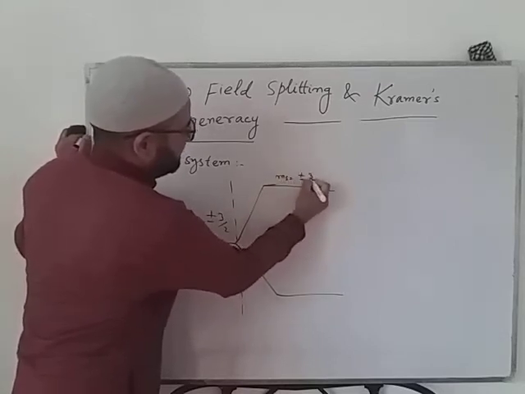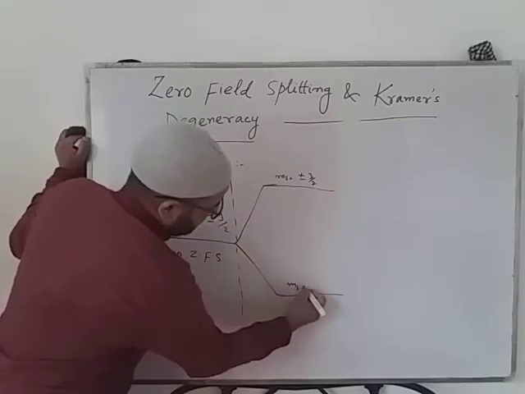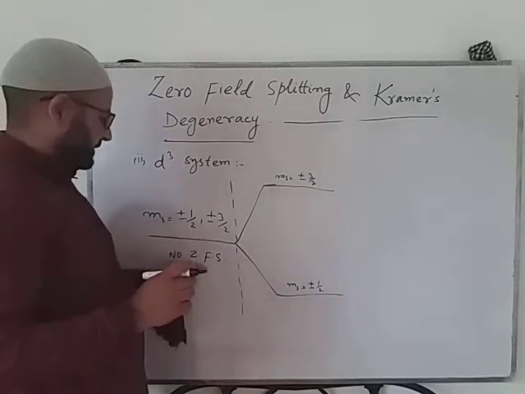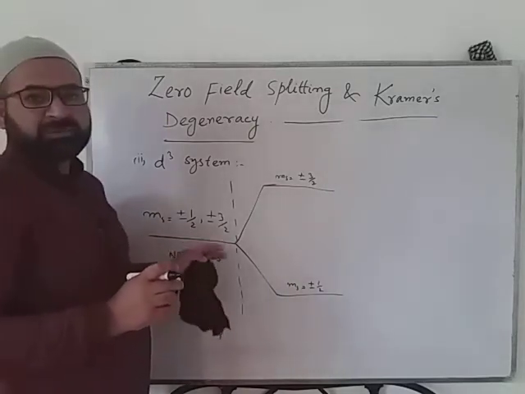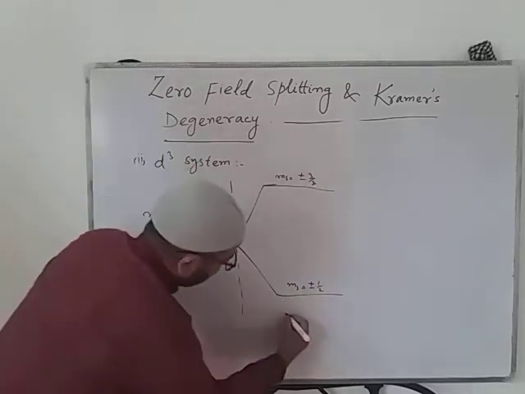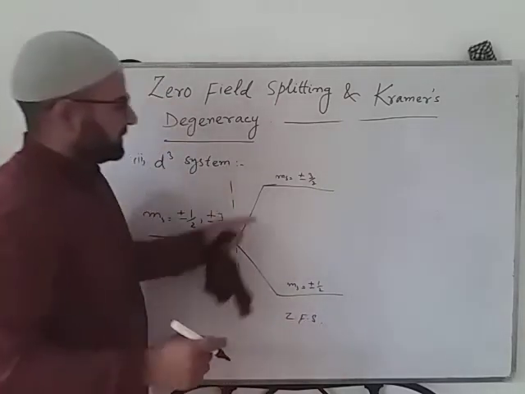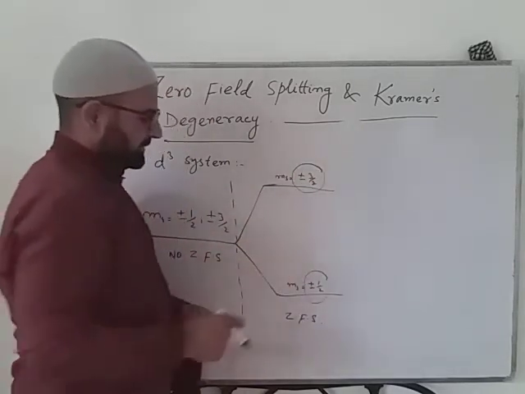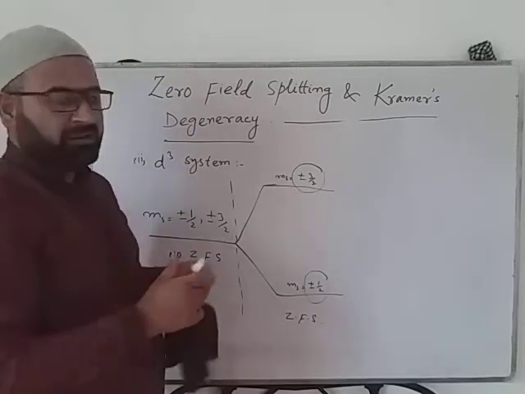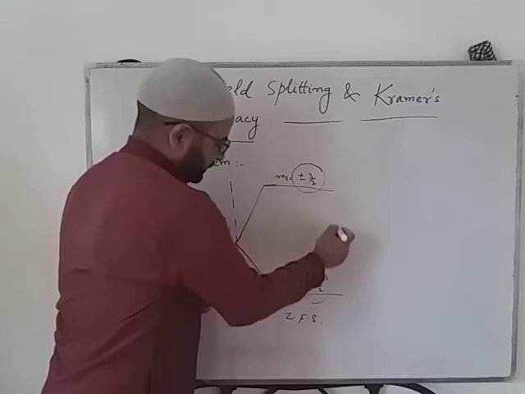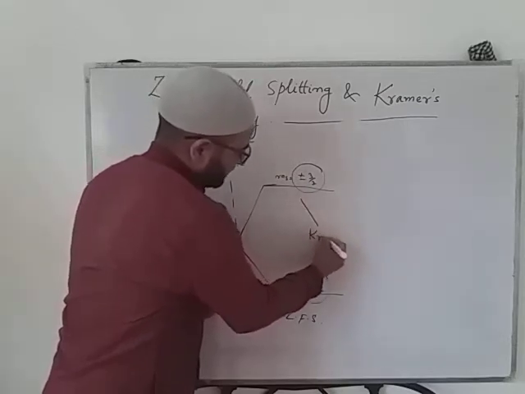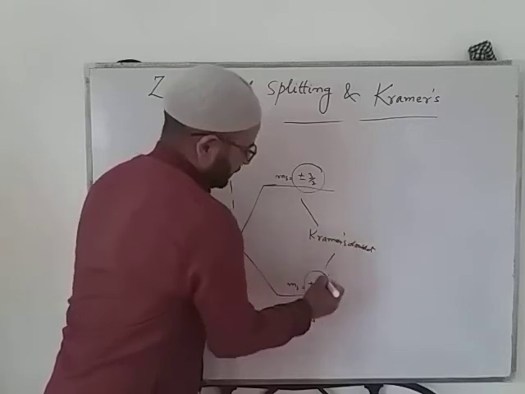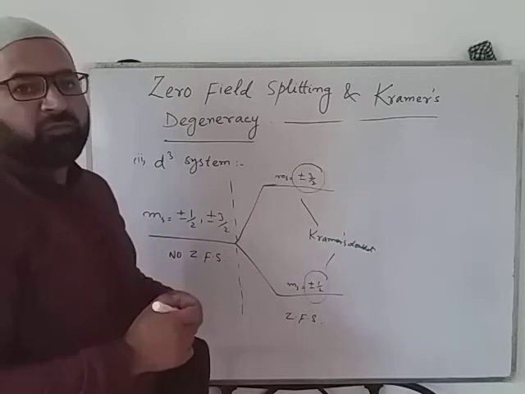They will split. Without the zero field splitting, all the spin states were degenerate. But now there were 2 doublets: one is plus minus 3 by 2 and another is plus minus 1 by 2. They got separated, split, and so we got 2 Kramer's doublets.